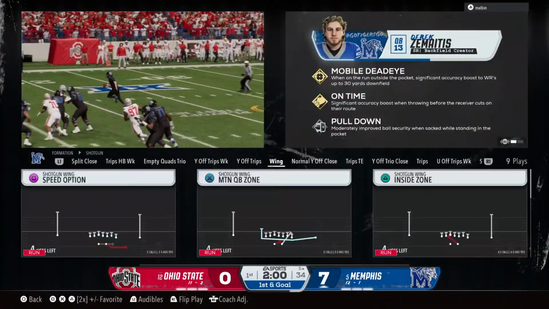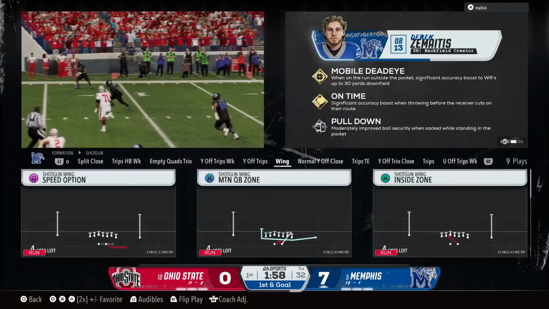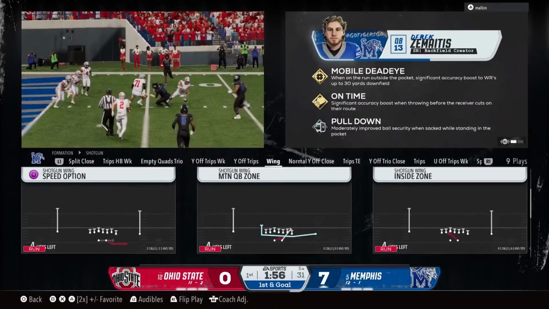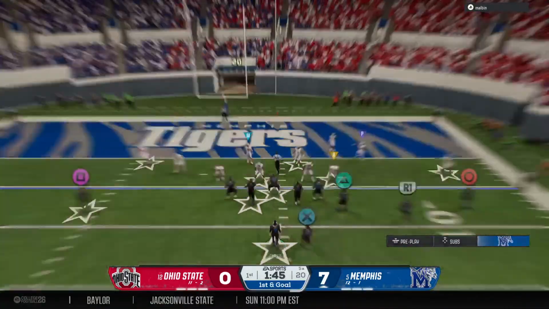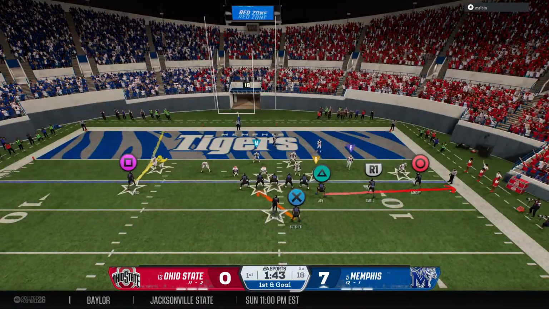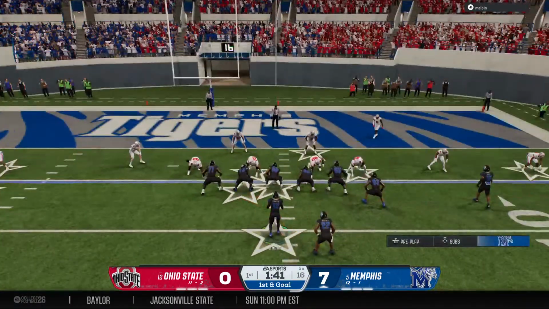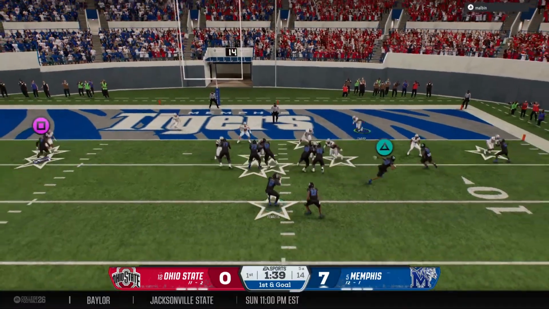These are the type of plays that are backbreakers for a defense. They thought they had him tied up. They thought they were going to be able to get him to the ground on the pass rush, but they're unable to do so. So he gets away, picks up a big first down, and now this sets up a first and goal inside the 10.